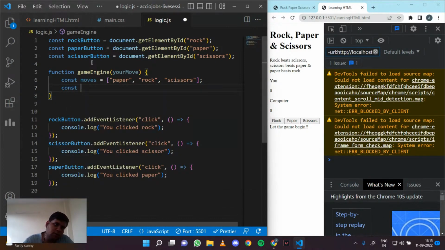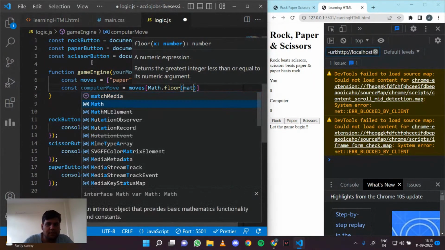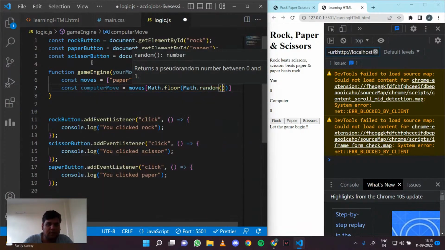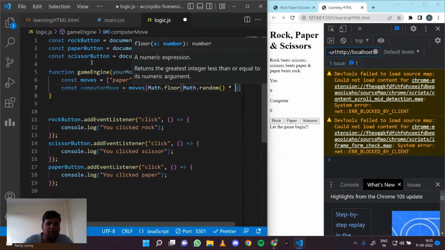So what I'll do: const computerMove is equal to moves of Math.floor(Math.random() times 3).